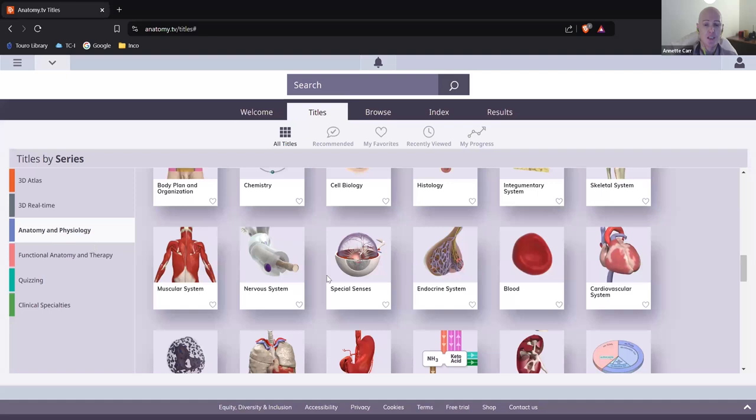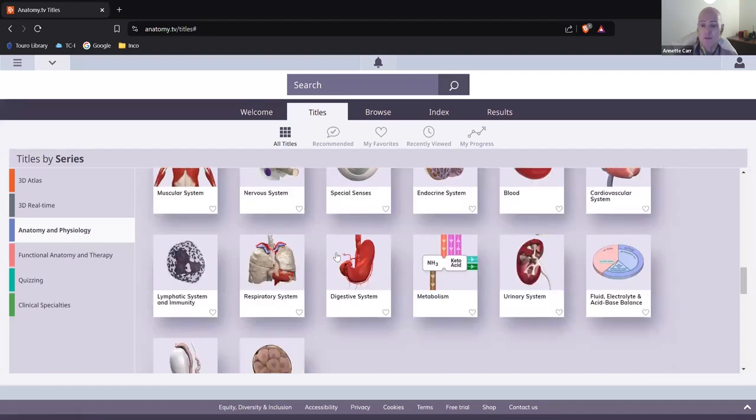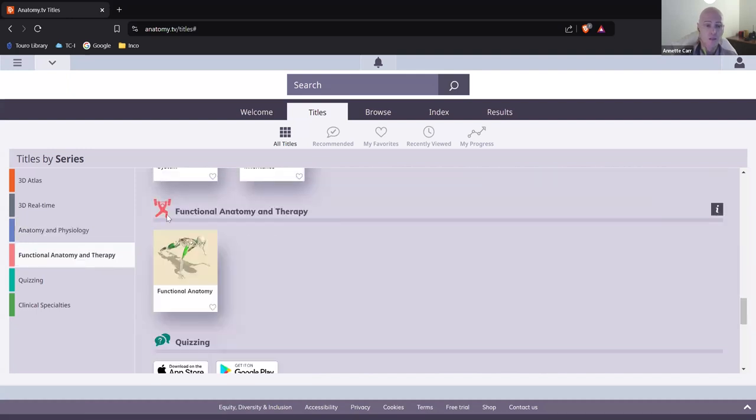Okay, so that's anatomy and physiology. We look at the nervous system. You can look at all these other systems here. It's very interesting. So functional anatomy and therapy. Okay, so this is going to allow you to view how the body moves in motion.